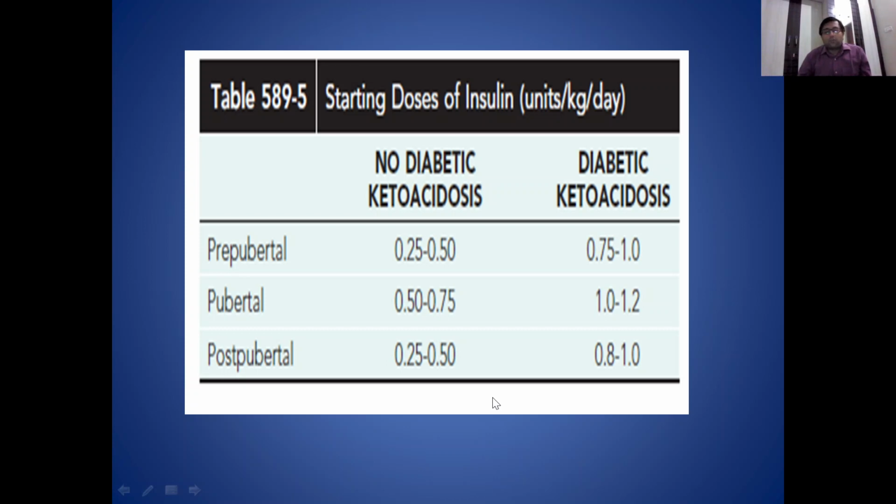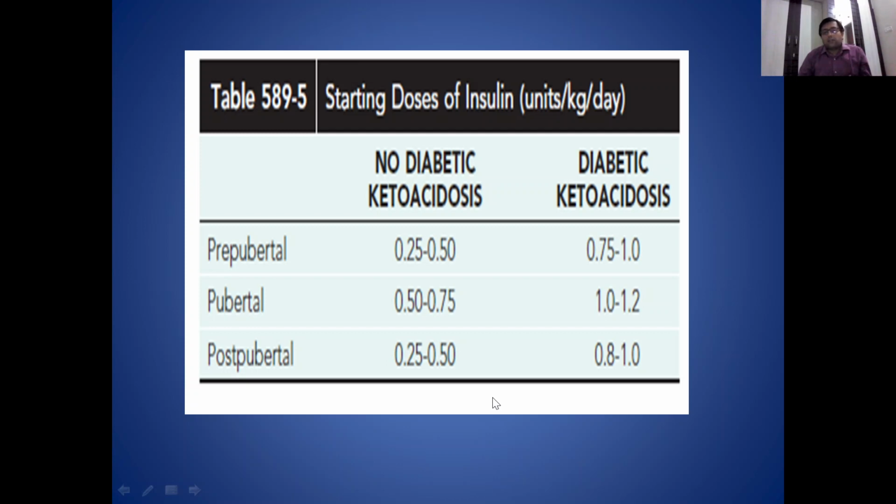We have to manage all these complications, and we have to teach parents and children to modify their life due to the illness. So we require a diet plan for a child with diabetes, and a strict diet plan should be followed.